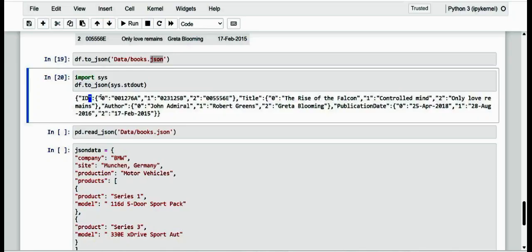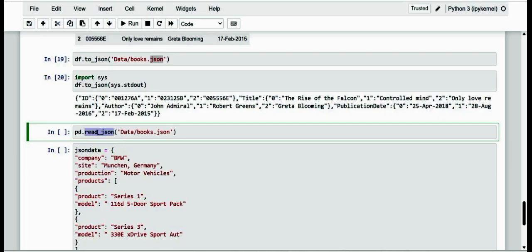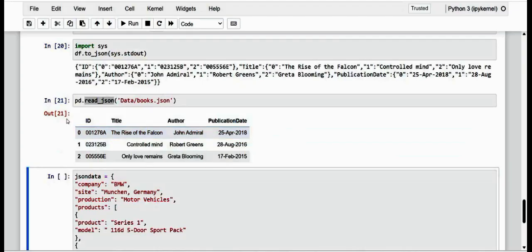The value is that. Like all the other file formats, reading a JSON file to get a data frame as a result is also possible and is done with the read_json method. So let's convert the newly generated JSON file into a data frame. Let me execute this. Here we go.